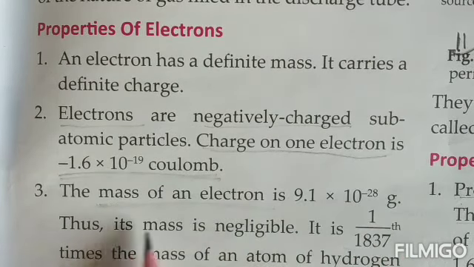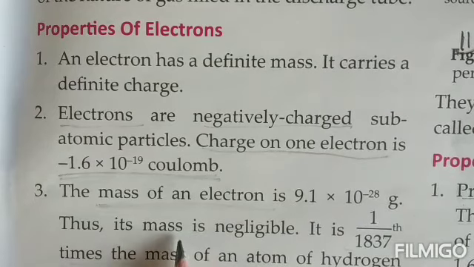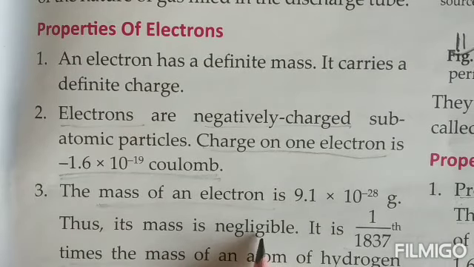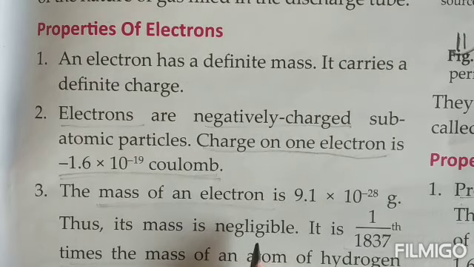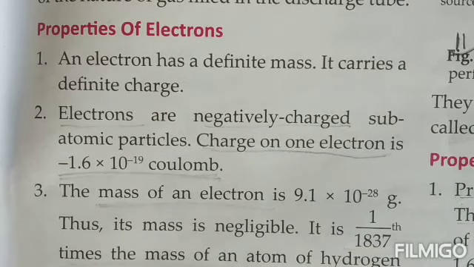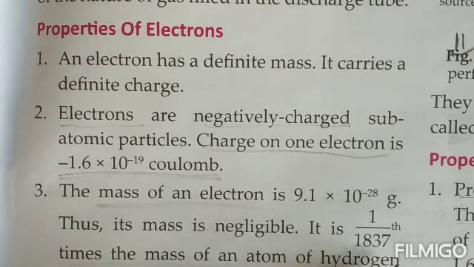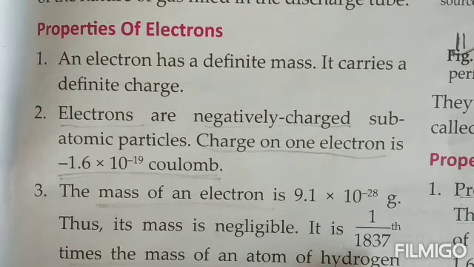Because it is very, very small, we say that the mass of an electron is negligible. That means it should not be considered; it is approximately non-considerable only because it is so small. It is 1/1837 times the mass of an atom of hydrogen. If we take an atom of hydrogen and compare, children, we see that the electron is 1/1837 times less. That means it is very, very small.